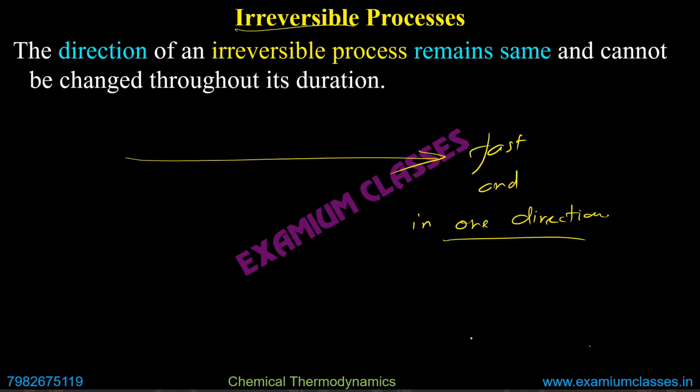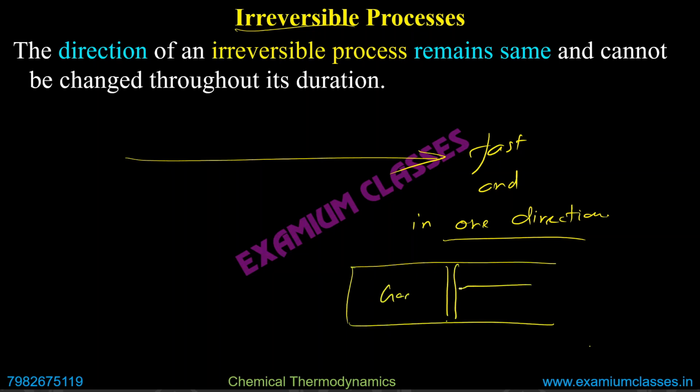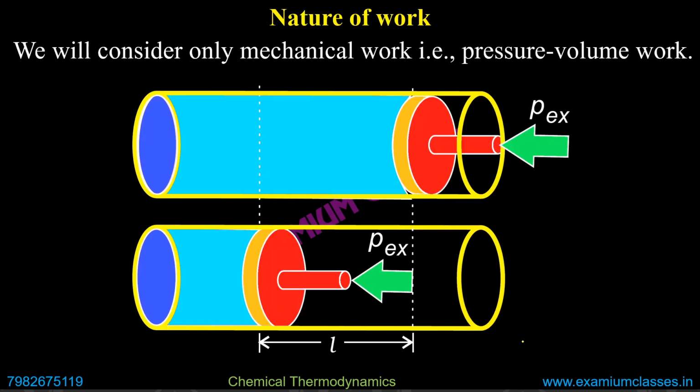It will be fast. So suppose you have a piston and there is gas inside and you compress it. When you compress it, the piston will move here. So you are pressing it in one direction. You are not moving in the opposite direction and you are doing it very fast. So at any point of time, you certainly know in which direction it is moving. It is so fast that you know the direction. So this type of system will be known as irreversible system, and the process is termed as irreversible process.